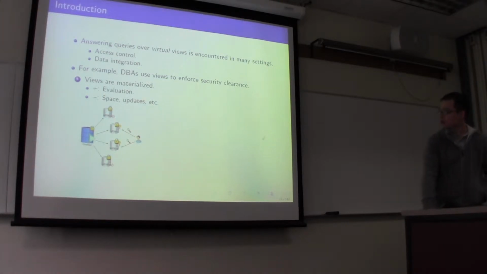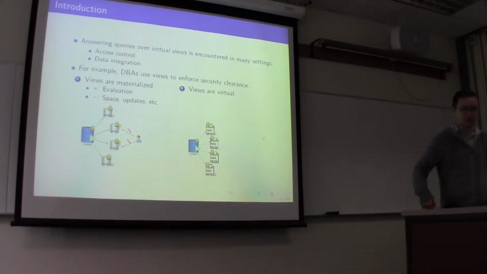The second solution is when the views are virtual. Instead of publishing the hard copy of the view, the DBA publishes the definition of the view, and users construct their queries based on the definition of the view. In the background, the user query Q is rewritten into the queries Q prime and Q double prime.